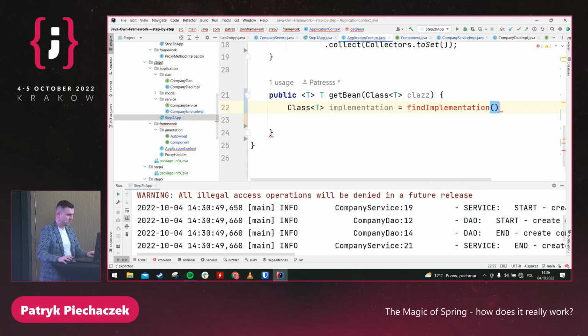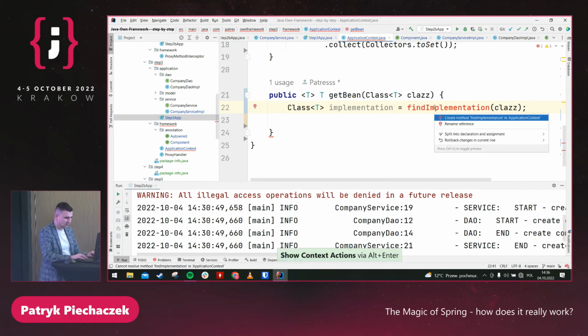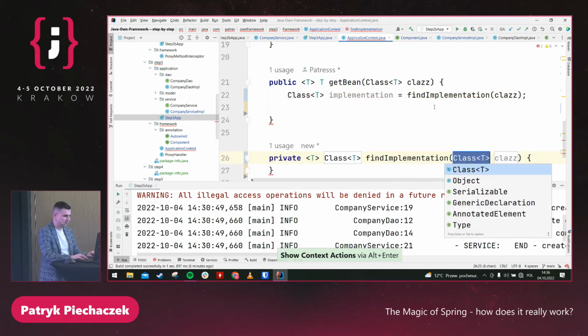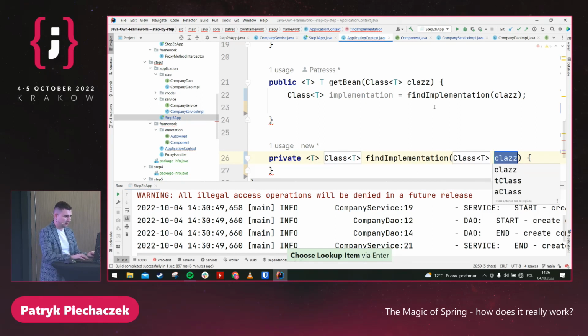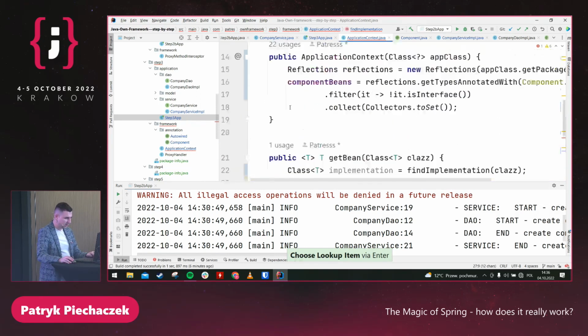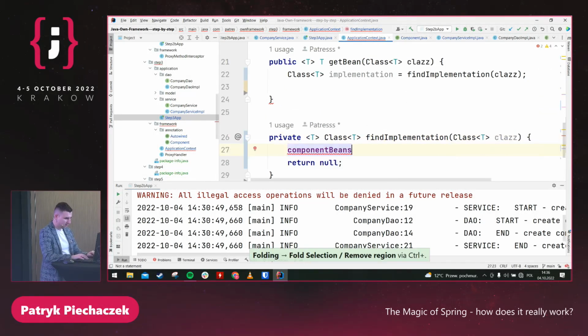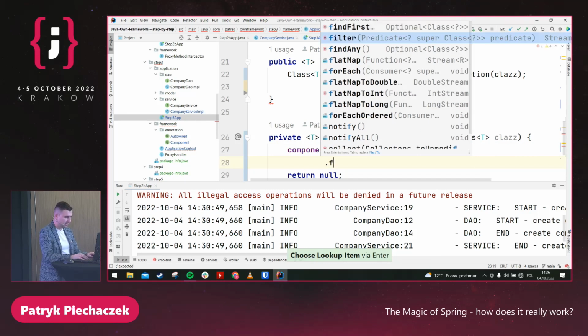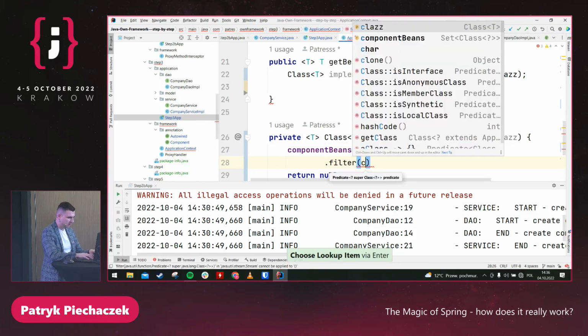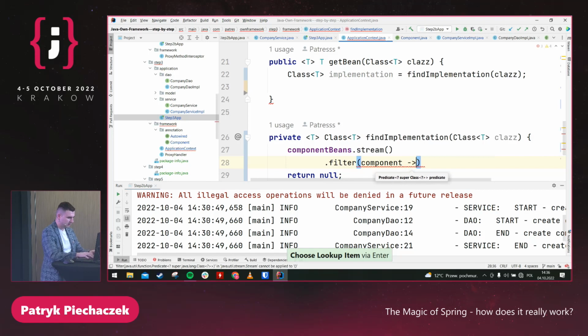So for example, I'm going to create a CompanyService, so I need to find a CompanyServiceImpl. And how can we do this? It's, I would say, easy because we already have the collection that stores the implementations. So we can take our component beans, create a stream, and filter it if our component has an interface.